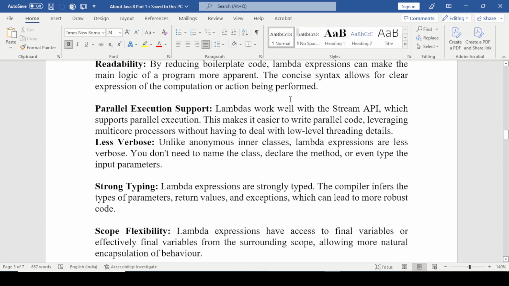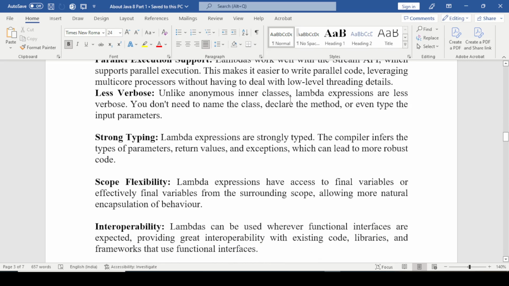Next is less verbose. Unlike anonymous inner classes, lambda expressions are less verbose. You don't need to name the class, declare the method, or even type the input parameters. Strong typing: lambda expressions are strongly typed.